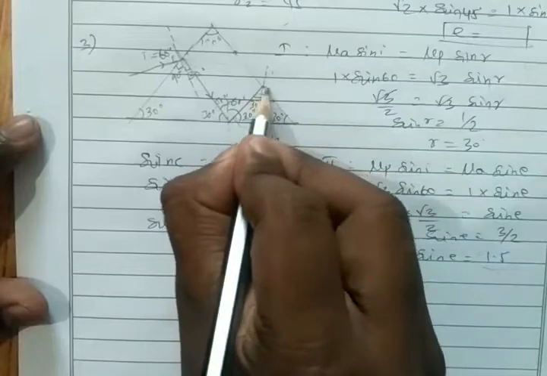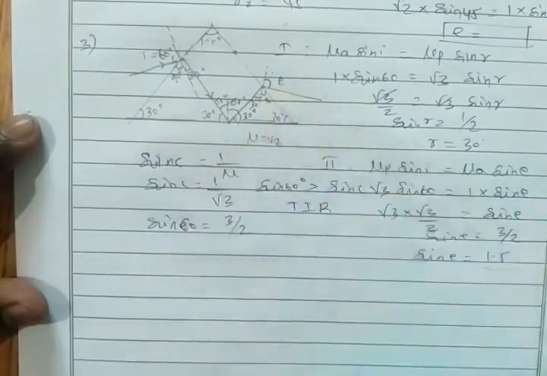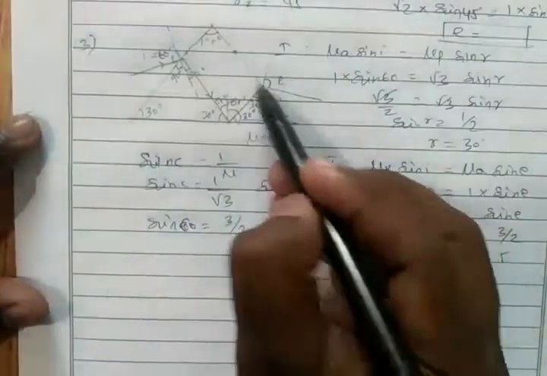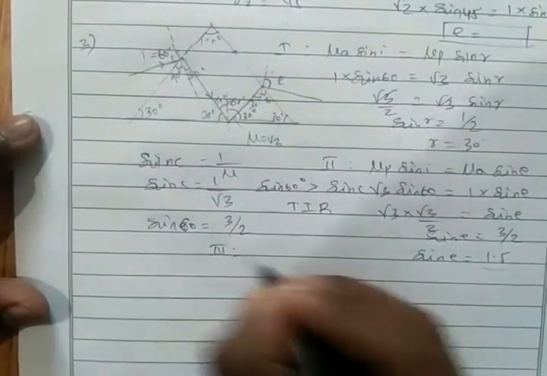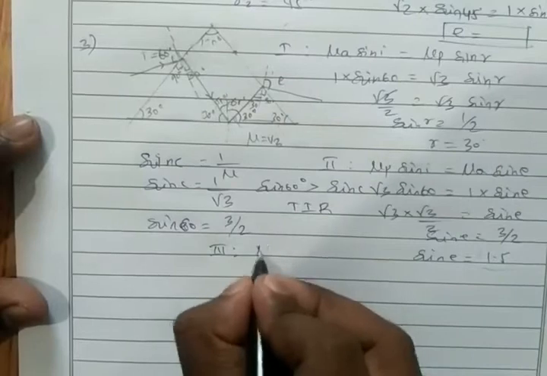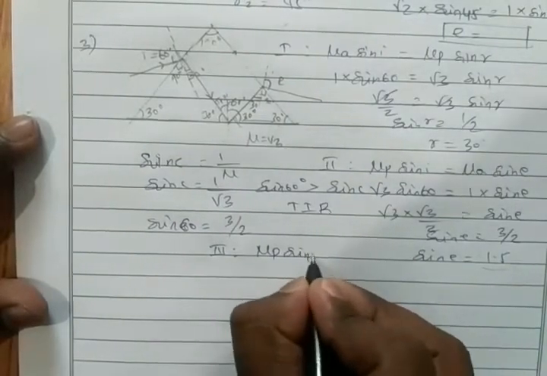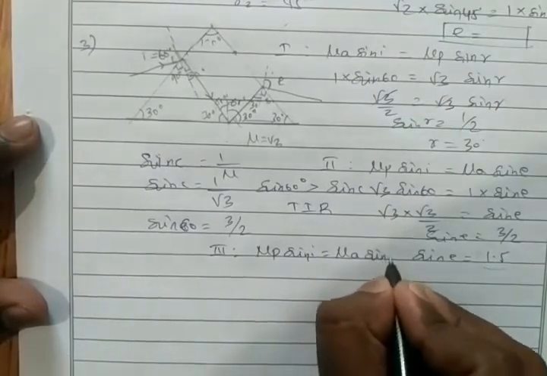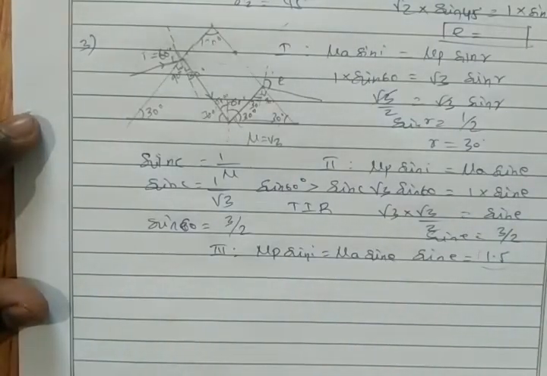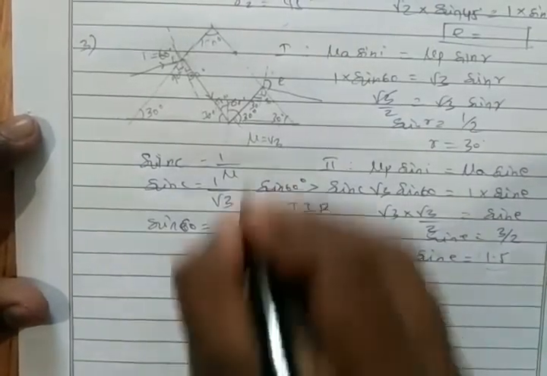Now it will come out. So we have to find this emergent angle. This is the second interface; for the third interface, we can apply mu P sin I equal to mu A sin E. Mu P given root 3, sin I 30 degree.